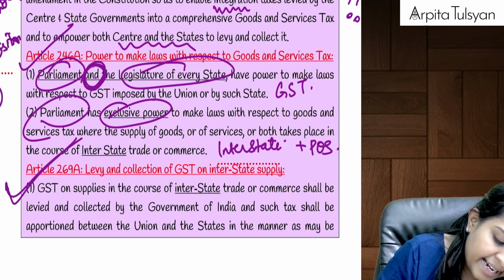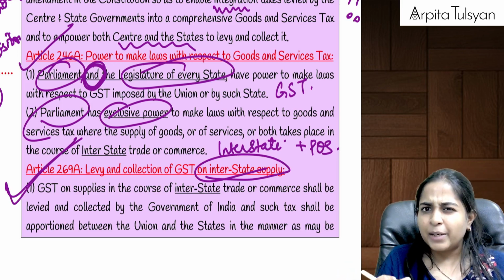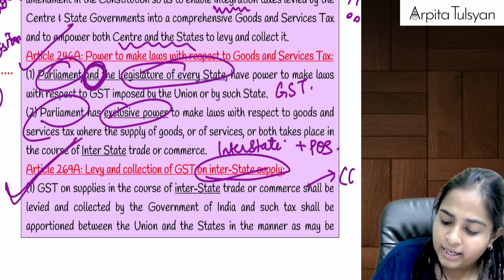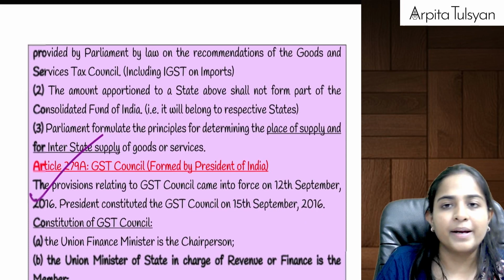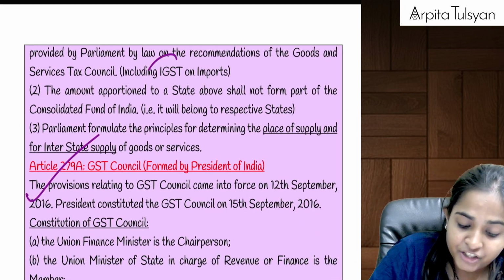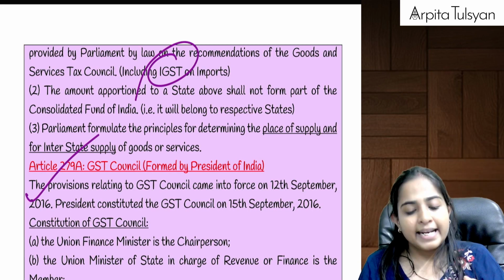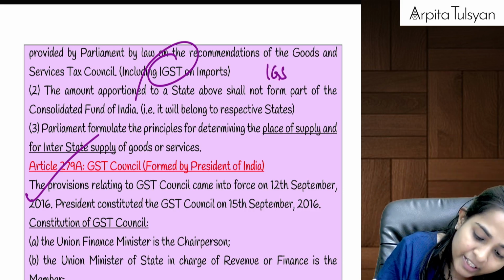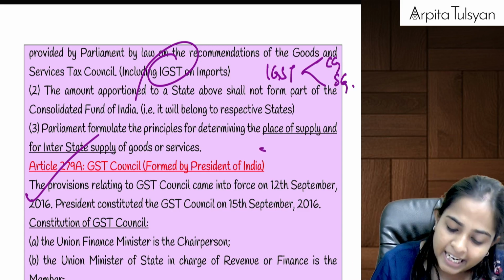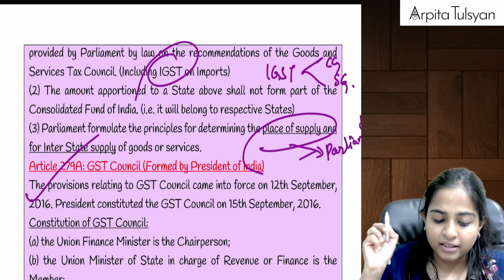Then the next article that they inserted was totally talking only about interstate supply. For interstate supply, who has the power? Only the central government or parliament has the powers to make the laws. In case of interstate supply, which tax will be applicable? IGST will be applicable on interstate supply, including imports. Imports were also considered as interstate supply. Whatever IGST you collect will then be apportioned between the central government and the state. And any matters relating to place of supply will also be determined by the parliament.